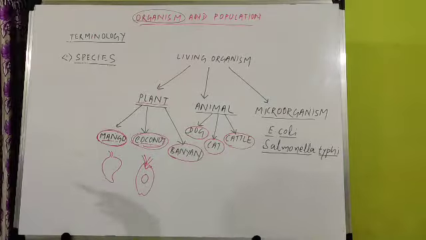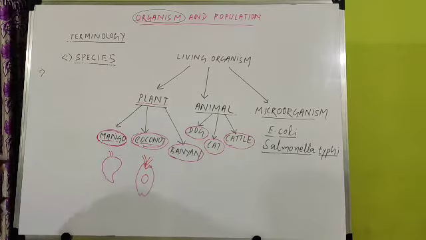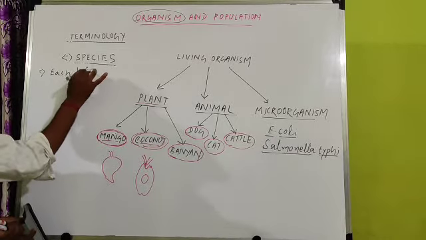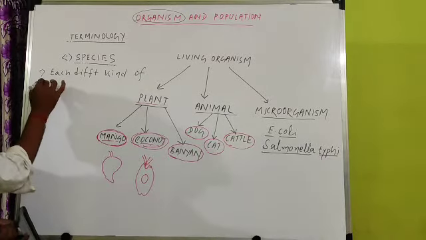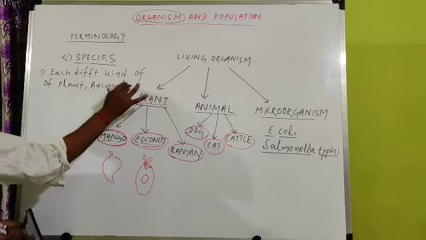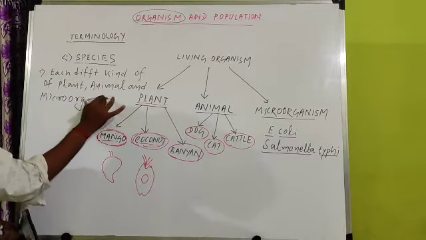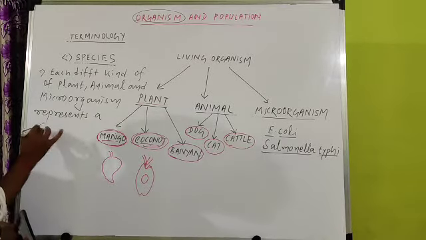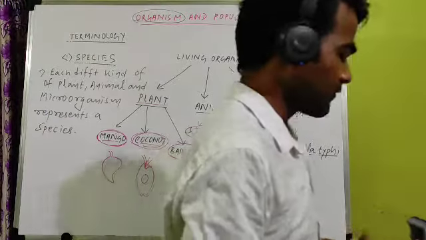In layman's terms, it is not a scientific term, we can say each different kind, each different type of plant, animal and microorganism represents a species. Now this is layman's language, the general definition. We will come to the scientific definition very soon.